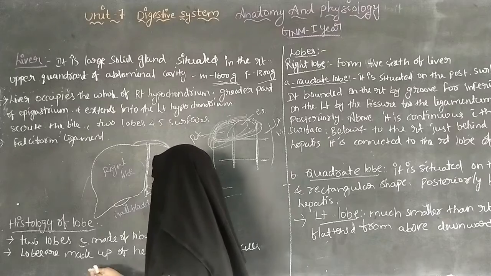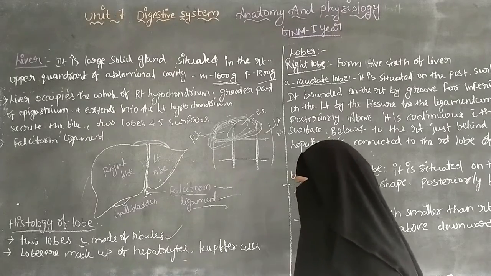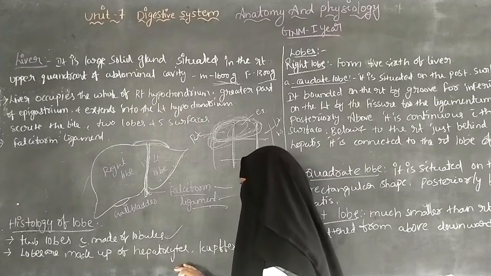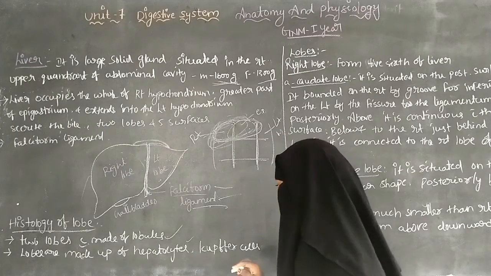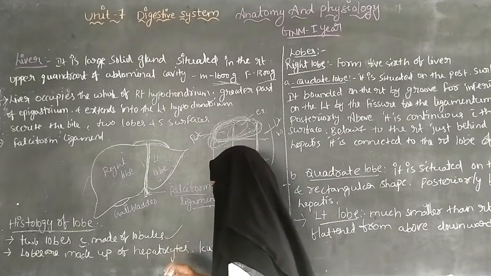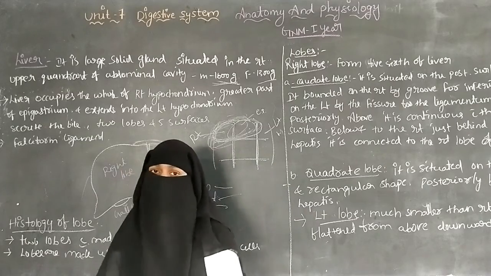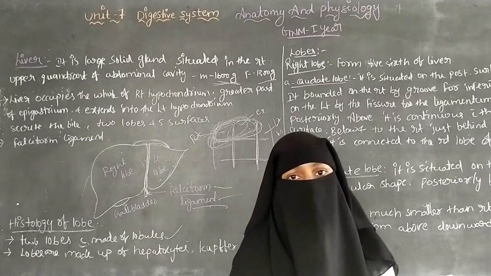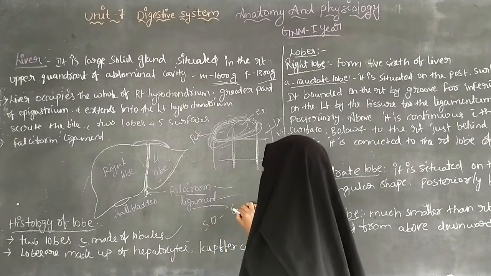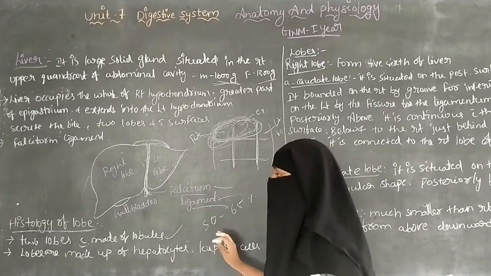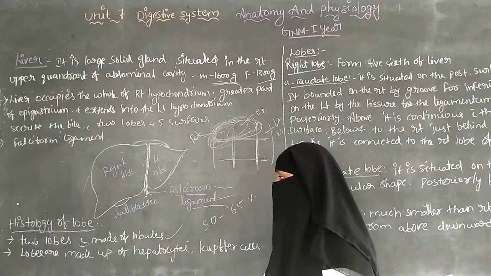So the lobes are made up of the hepatocytes. Hepatocytes help in the formation of the liver mass, and 50 to 65% of the liver mass is formed by the hepatocytes.